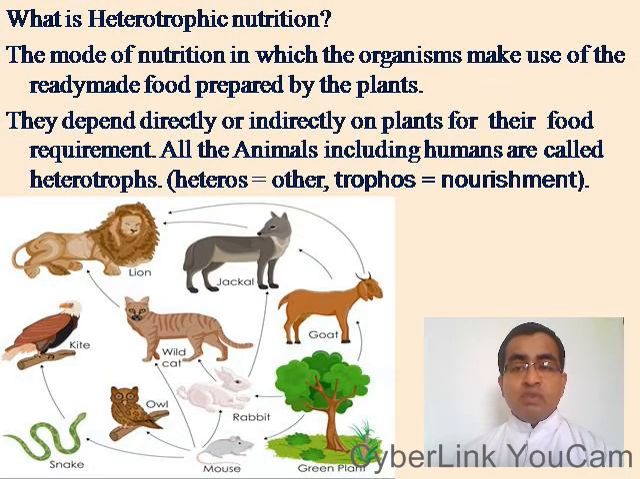What is heterotrophic mode of nutrition? The mode of nutrition in which the organisms make use of the ready-made food prepared by the plants. They depend directly or indirectly on plants for their food requirement. All the animals, including human beings, are called heterotrophs. Heteros means other and tropos means nourishment. See, in this diagram you can see all these animals are directly or indirectly depend on plants for their food. So such a kind of nutrition is known as heterotrophic mode of nutrition.